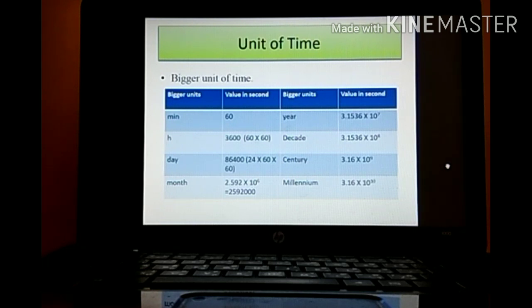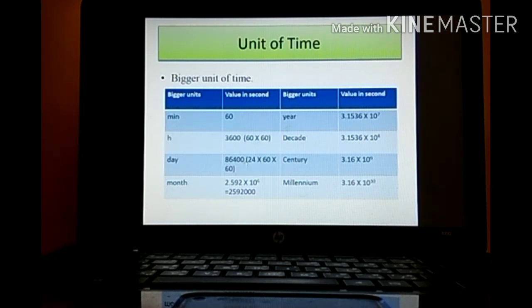Now we will see bigger units of time. Minute, you might be knowing 1 minute is having 60 seconds. 1 hour is having 3600 seconds. How it is coming? Because each minute is having 60 seconds and in 1 hour there are already 60 minutes. So it is 60 into 60. 1 day, we will multiply 24 by 3600. We will be getting how many seconds are there in 1 day.